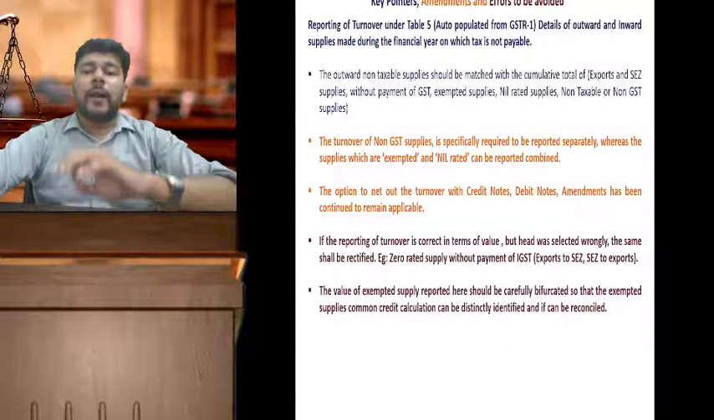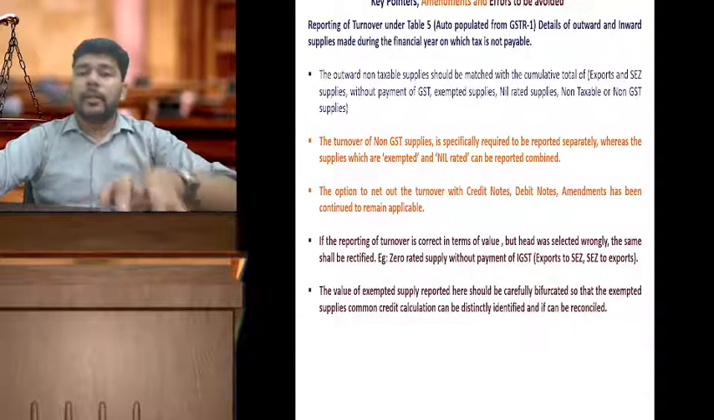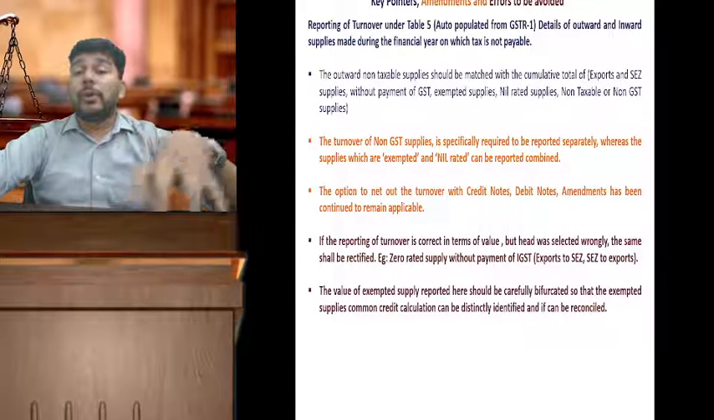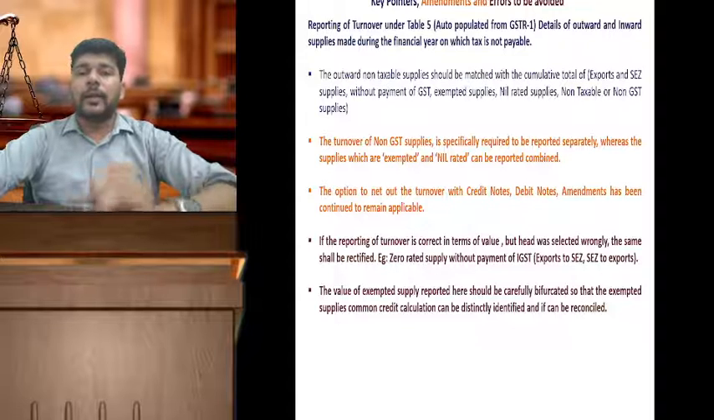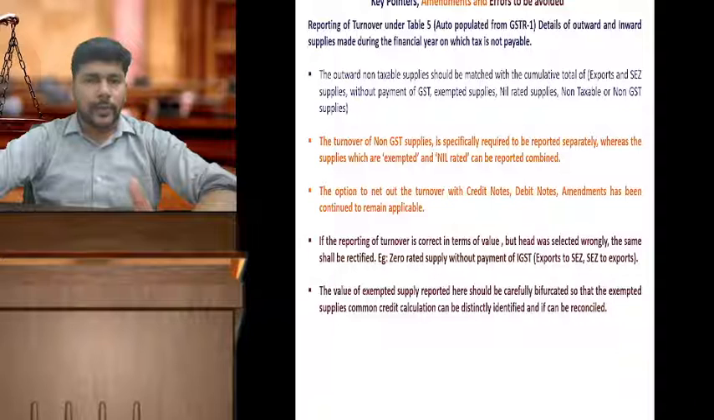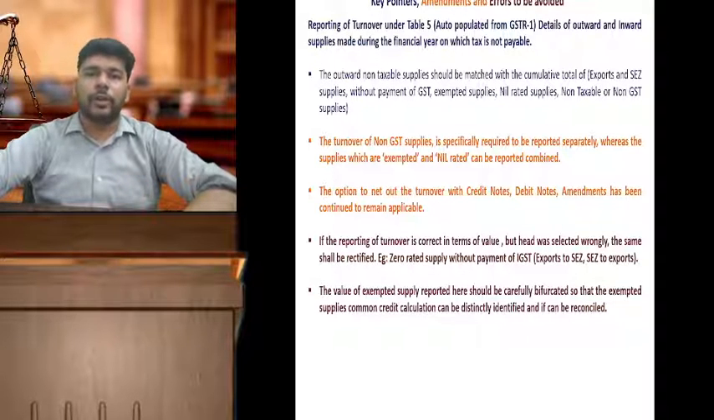Again, the GSTR1 auto-populated data comes in table 5. So if there are any mistakes made in GSTR1, the auto-populated data should be edited accordingly and the correct turnover, correct value should be reported. Of course, since here there is no question of any tax, we are not going to make any comment on that since it is a non-taxable supply category table.